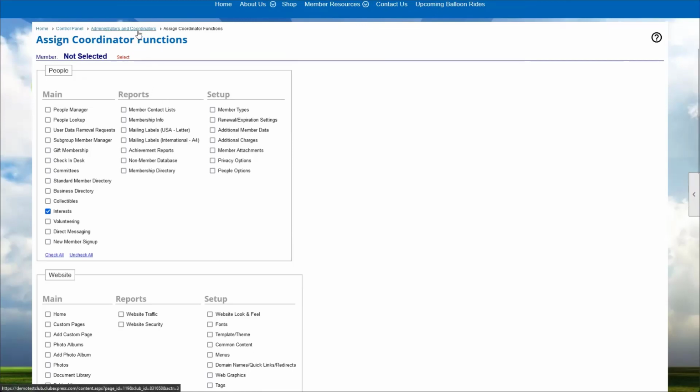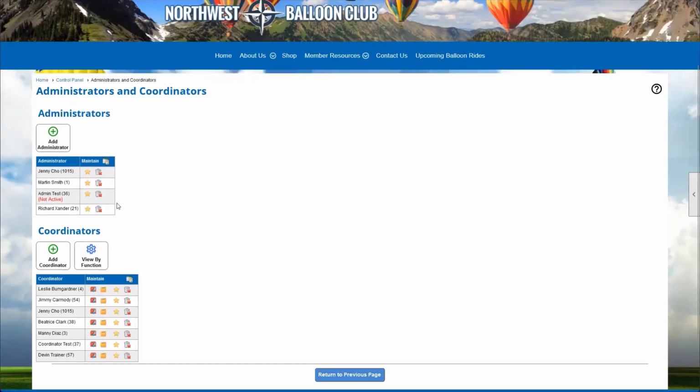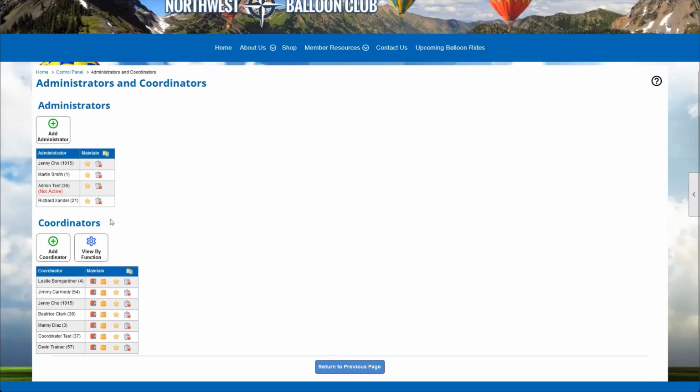There are some instances where the coordinator for a feature or function doesn't have full admin capabilities for that function. There aren't a ton of those, but we always call those out when we're hosting a webinar on that feature or topic. In this case, your full interest coordinator, so someone who is given coordinator rights over the whole module, has the same rights and capabilities as a full admin for interests.